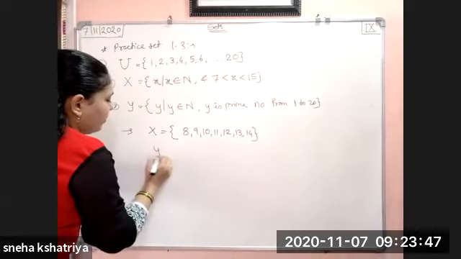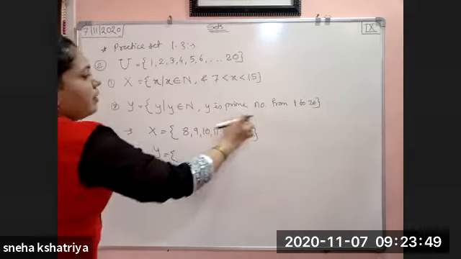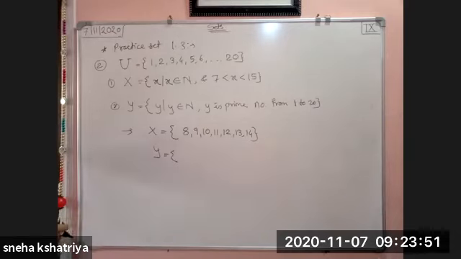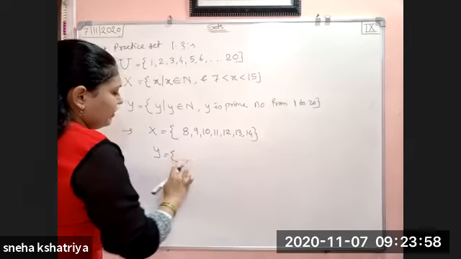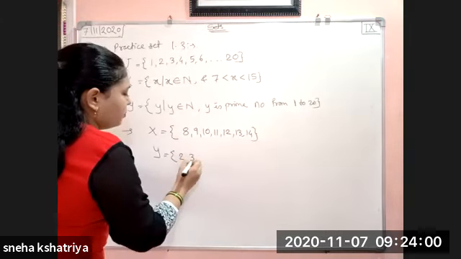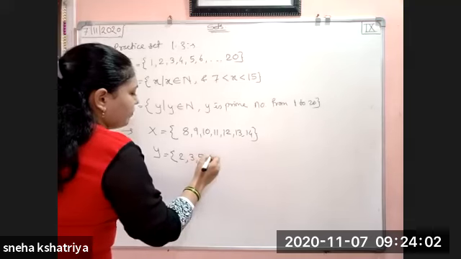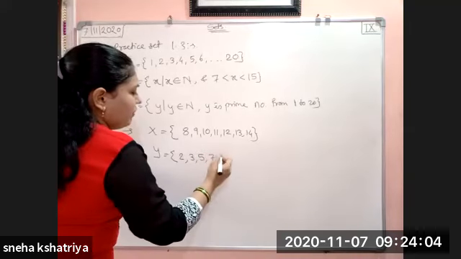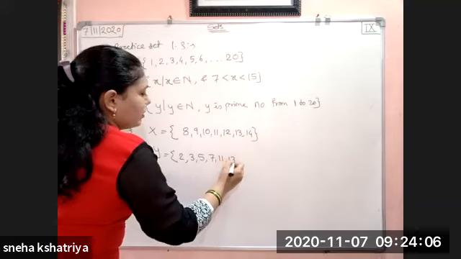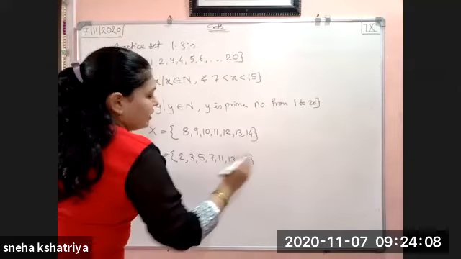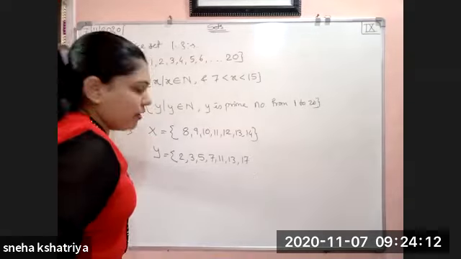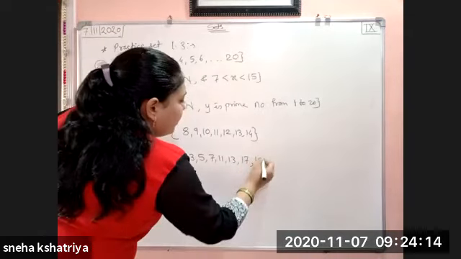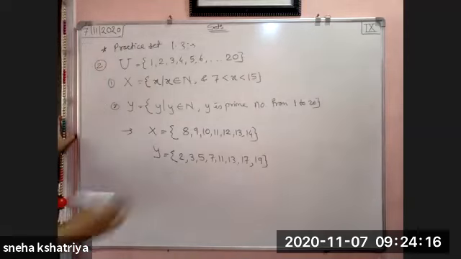Okay. Then Y. Y is what? Prime number from 1 to 20. So we will write down all the prime numbers from 1 to 20. 1 is not prime. So 1 it will not come. It will come 2, 3, then 5, 7, 9 will not come, 11, 13 and 17, and 19 will be there. So these are the prime numbers from 1 to 20.